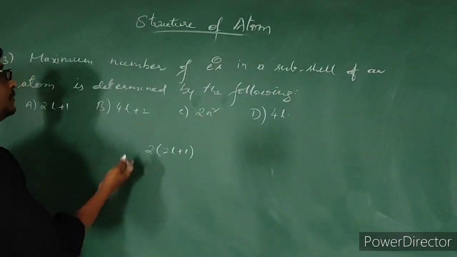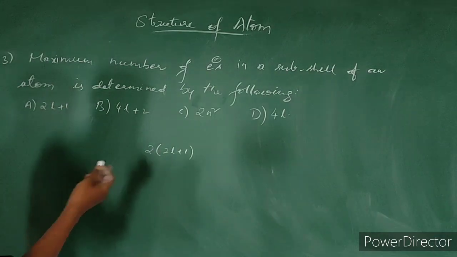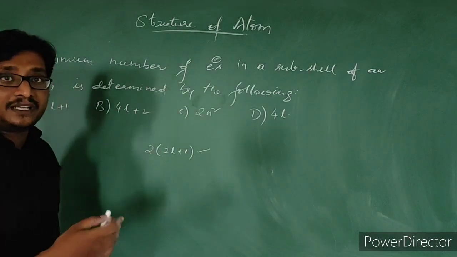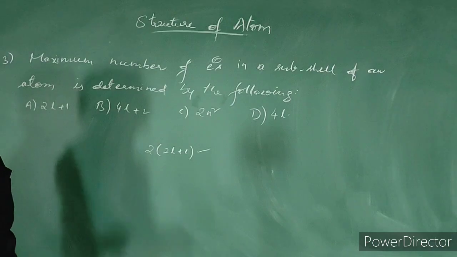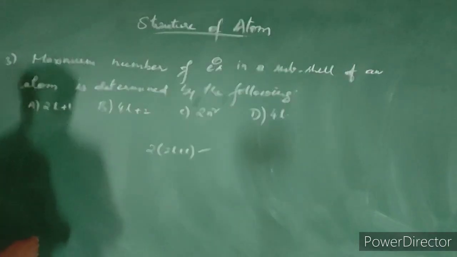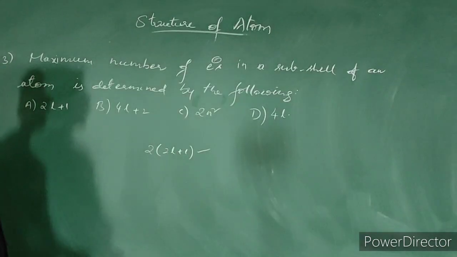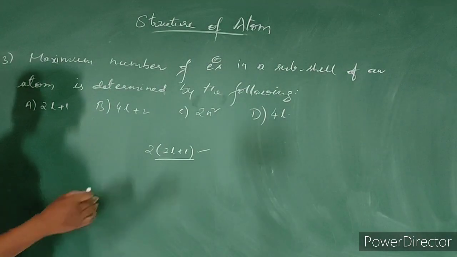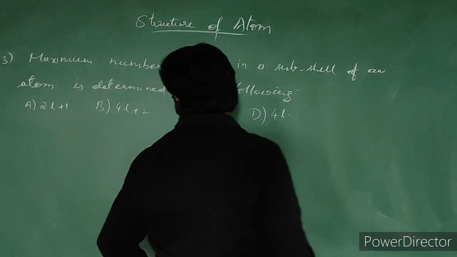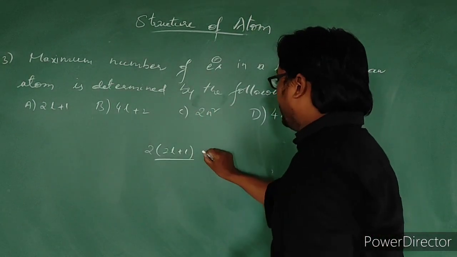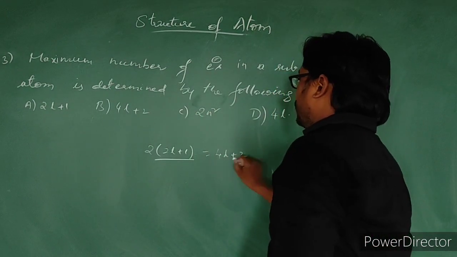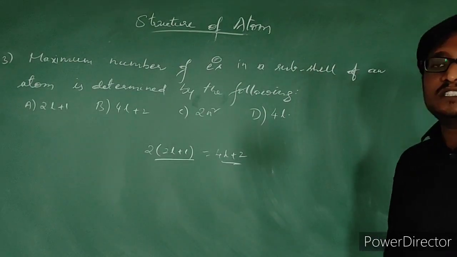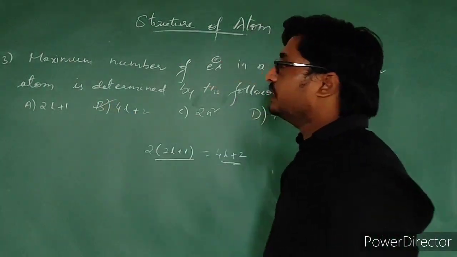This is the formula. But if you see the given options, there is no option related to this. It appears in that way, but there is a relation. When you see these 4 options, the format is not in this way, but in the other mode he has given. 2 into 2n plus 1 means we can write this as 4n plus 2 also, no? So this is our option.